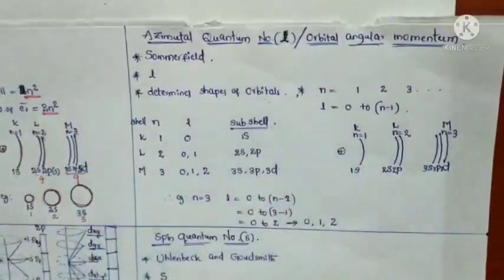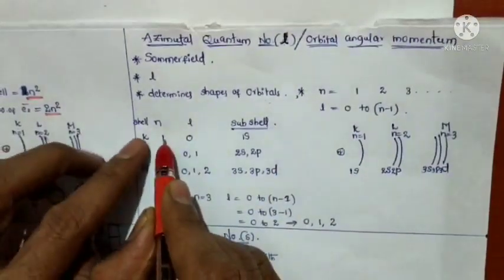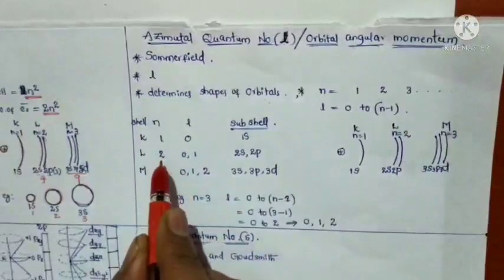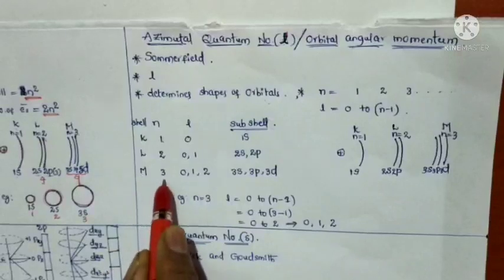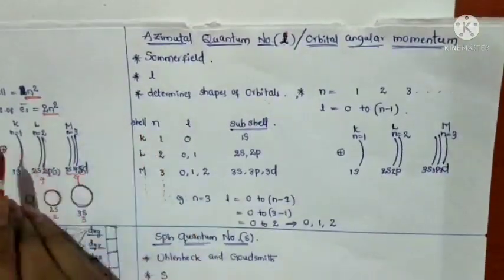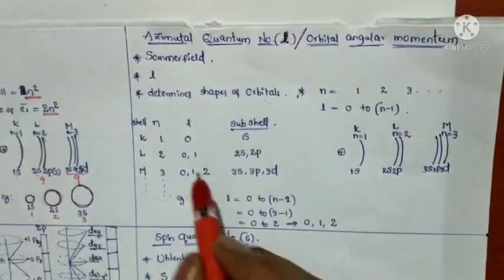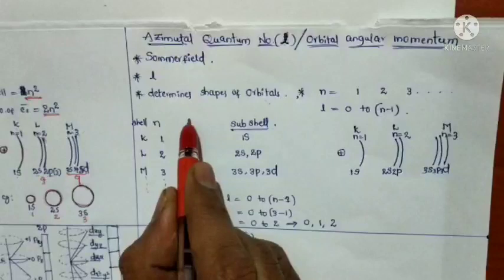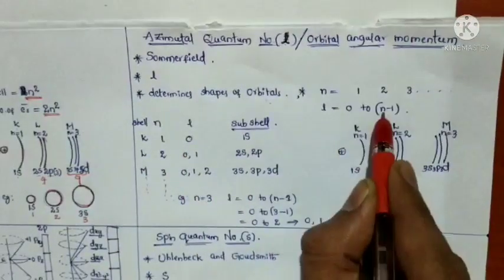For example, here you will see carefully, n is equal to 1 means the K shell. If n is equal to 2, that is the L shell. If n is equal to 3, that is the M shell, and so on. It is clear from the previous quantum number, the principal quantum number, that we discussed. So now we will define the l value. So l value, from where to where? Here 0 to n minus 1.